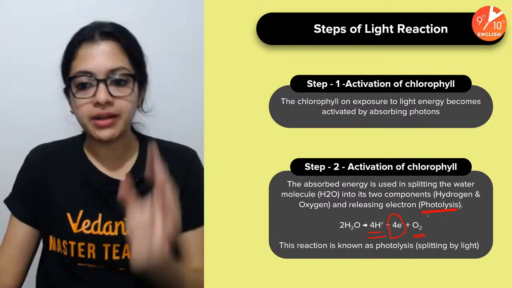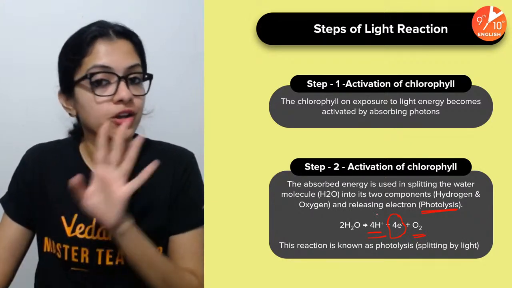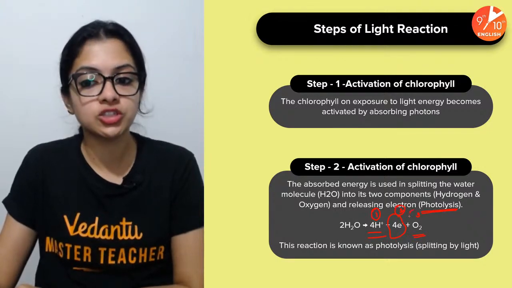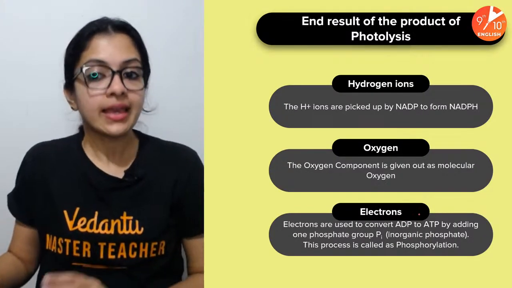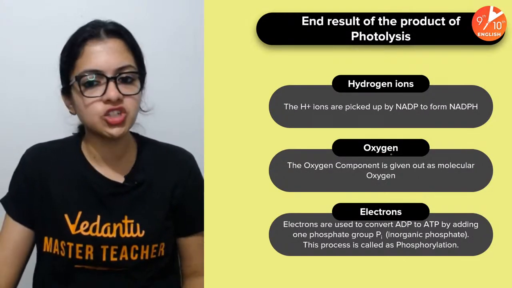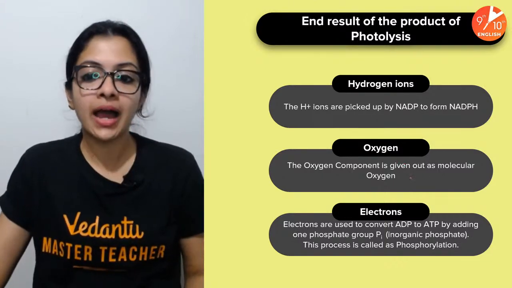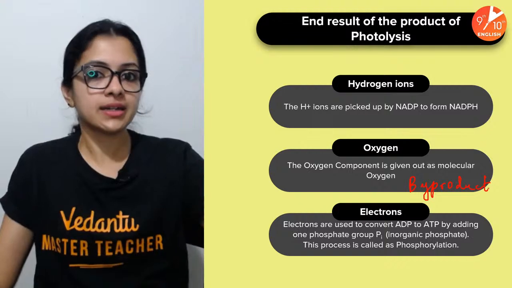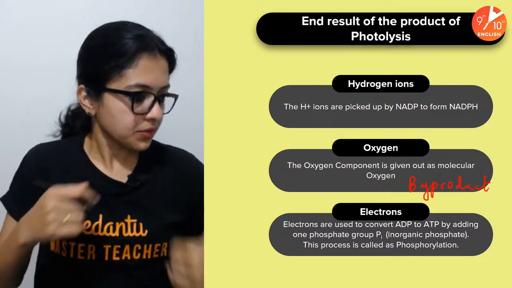Now children, these three end products of photolysis, which are hydrogen ions, electrons, and oxygen, what do you think happens to them? Super important for you to know. Oxygen, of course, is given out as a byproduct, as far as photosynthesis is concerned, but our life-sustaining gas, right?